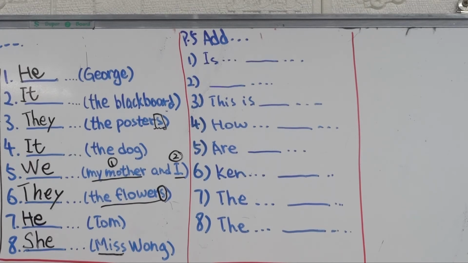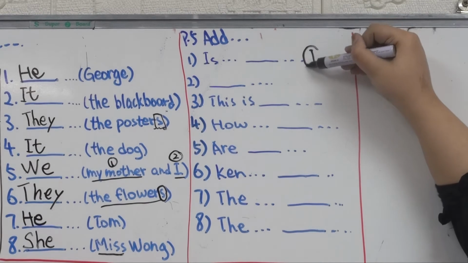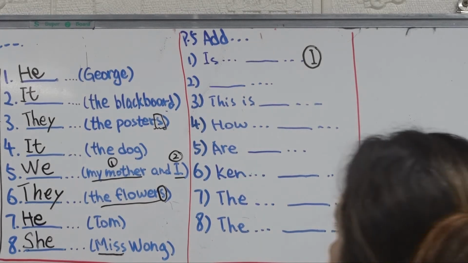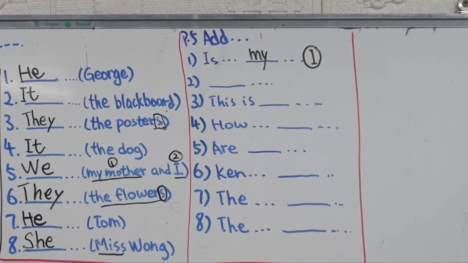Here, the noun is book, right? How about the subject? The subject here is I, right? So do we say, is this I book? No, instead we say, is this my book? I lost it yesterday. Alright, brilliant.